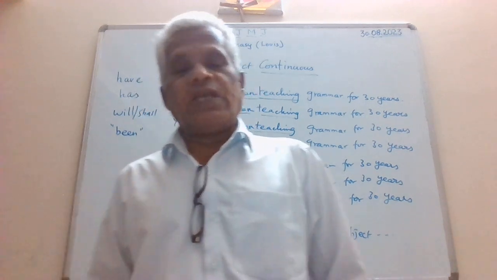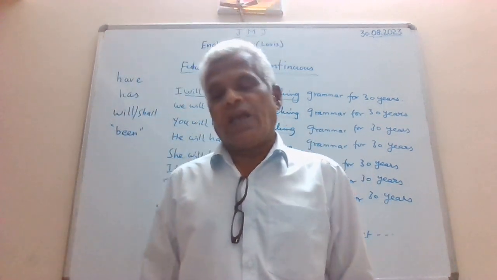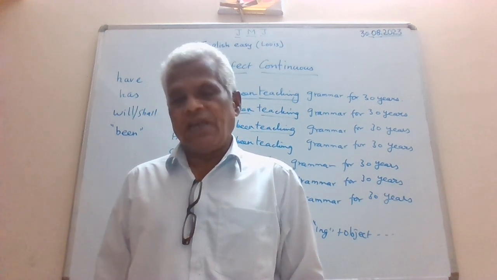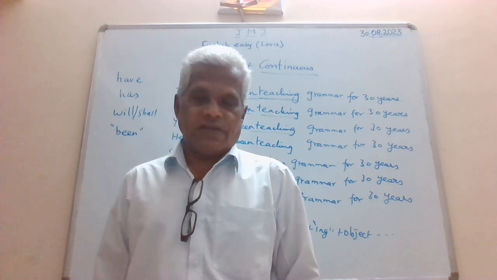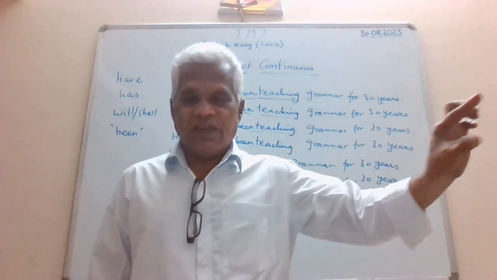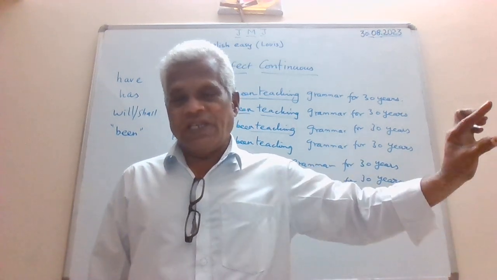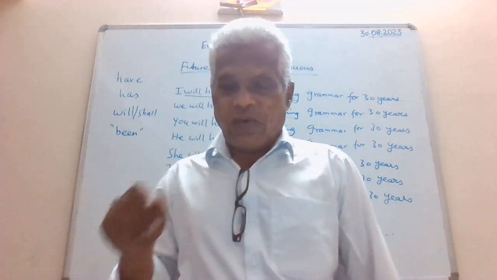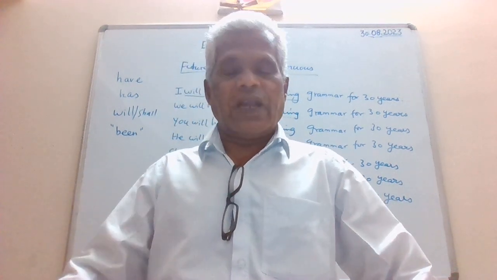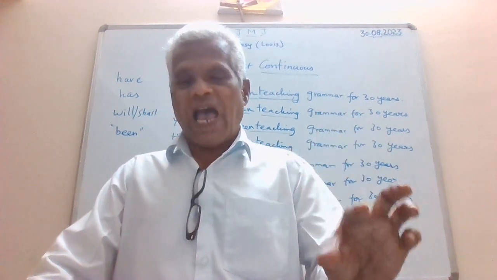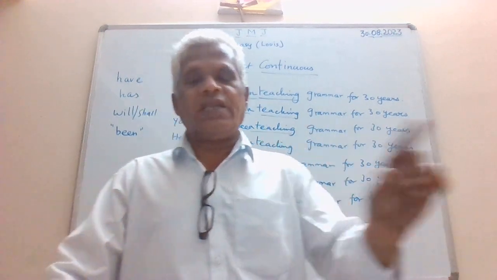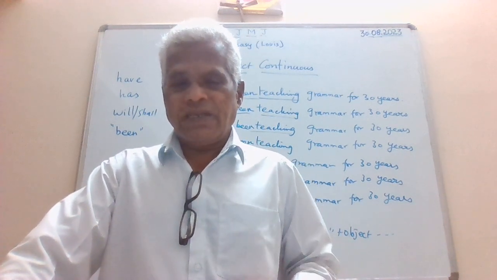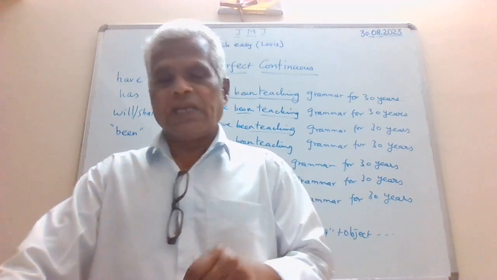Past perfect continuous tense. Now come back to the last tense. I will have been teaching for 30 years. See, I have been teaching here for 30 years. I had been teaching there for 30 years. I will have been teaching for 30 years. Now, what is the understanding of the future perfect continuous tense? It means the action of teaching began in the past and it still goes on until the inclusive present moment.